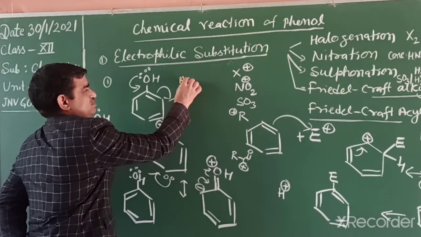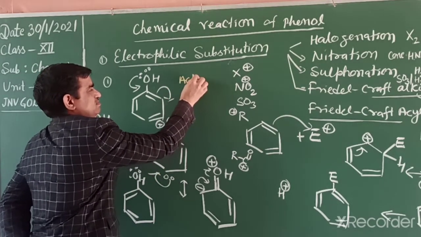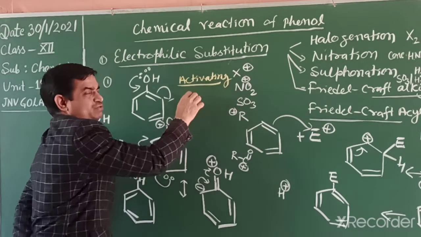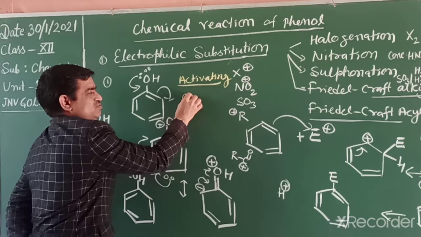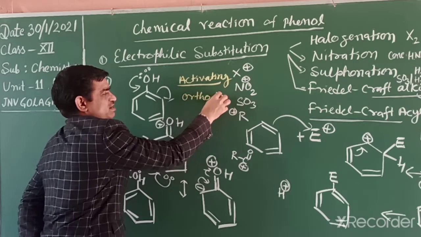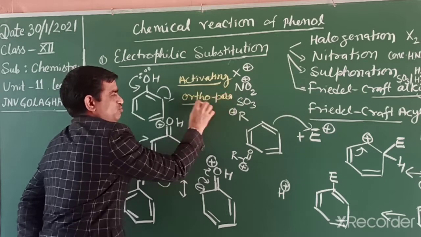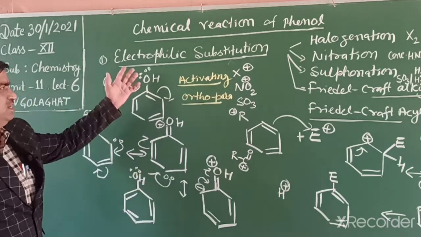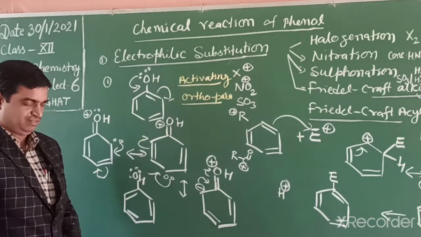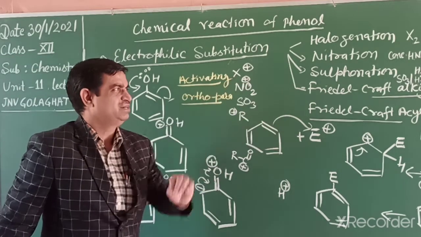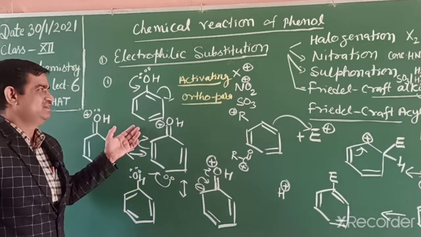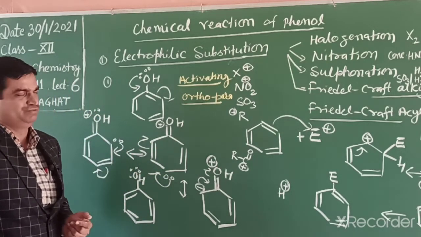This group is activating, and the incoming group occupies the ortho and para positions, both positions. And when phenol reacts in these reactions, it requires milder conditions. It does not require the Lewis acid, and the reaction occurs in dilute nitric acid also.